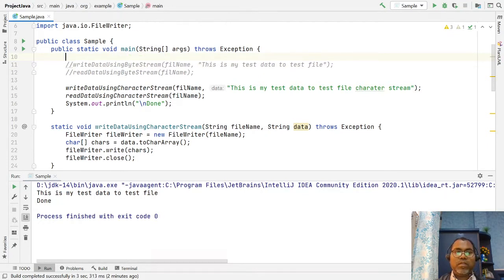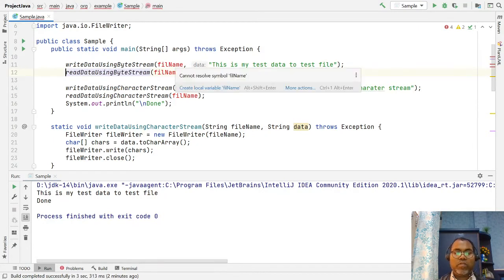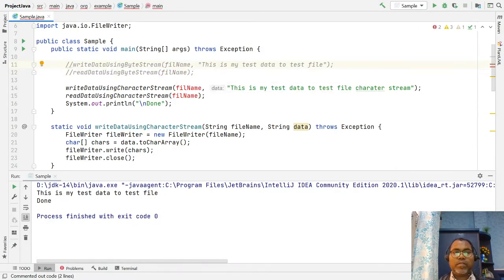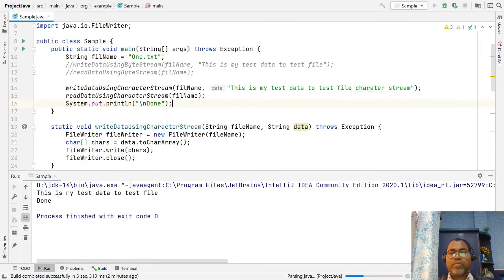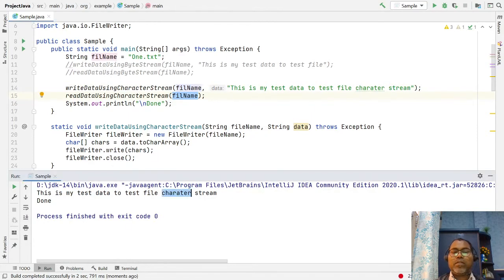Let's take an example. Oh sorry, the first test is okay. So we are writing data in this file and reading data from this file. This is the character reader.